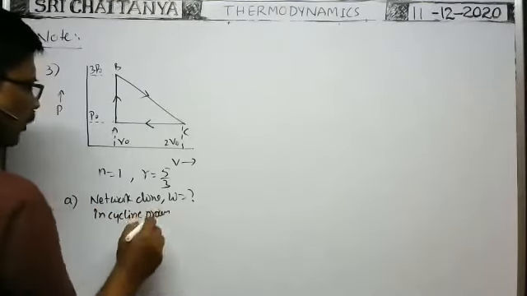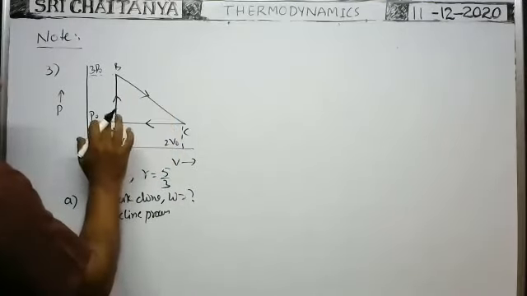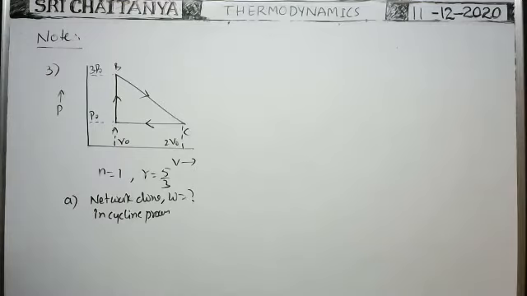Net work done in the cyclic process means area bounded by closed curve. What is the work done in the process from A to B? Come on, you respond immediately.